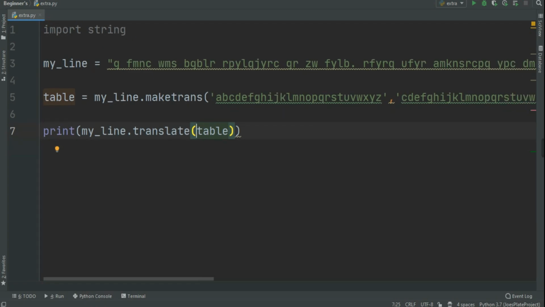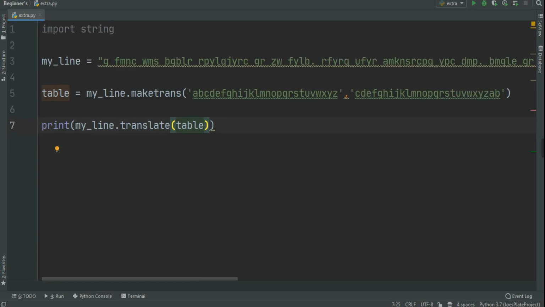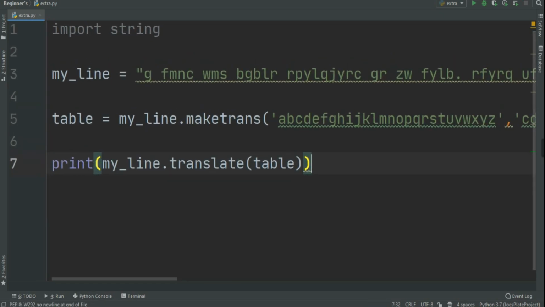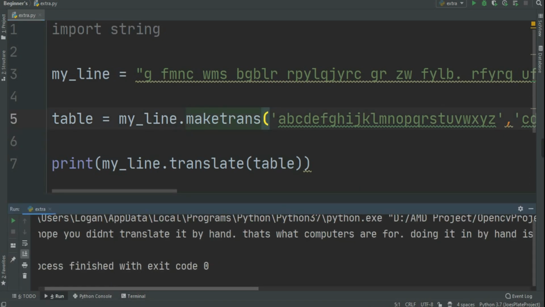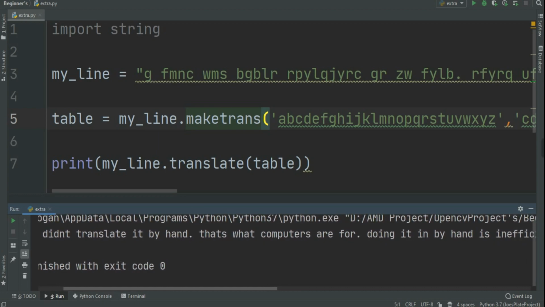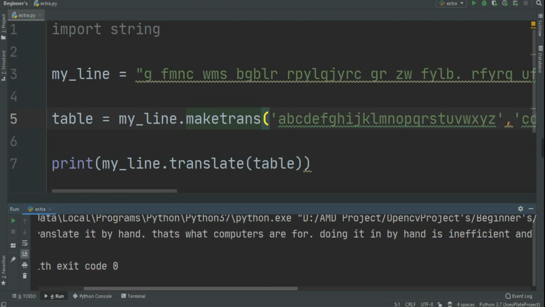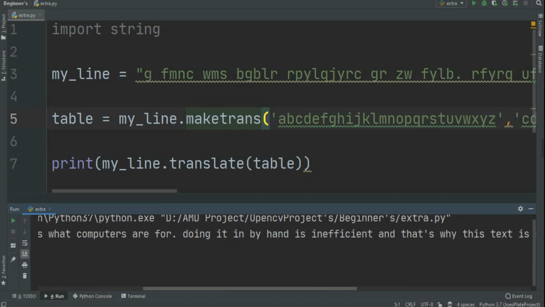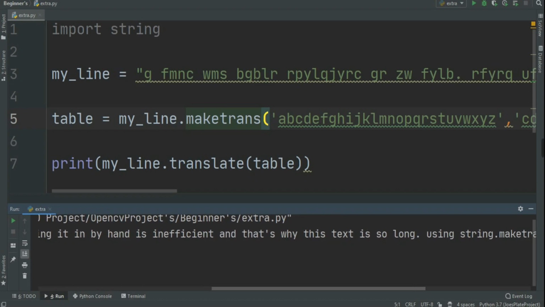Now in here you can use your own logic, you can create your own code with the use of this maketrans. But in here I use this logic and I just use line dot translate with the table, which is nothing but this table, and I got the output, which is this. I hope you didn't translate it by hand. That's what computers are for. Doing it by hand is inefficient, and that's why this text is too long.